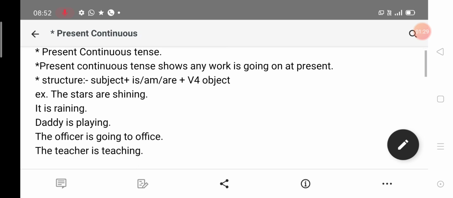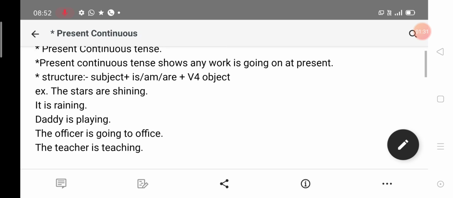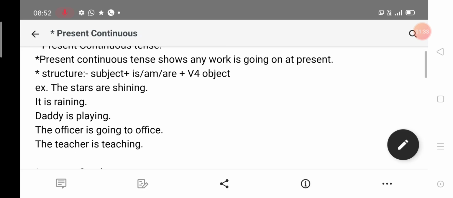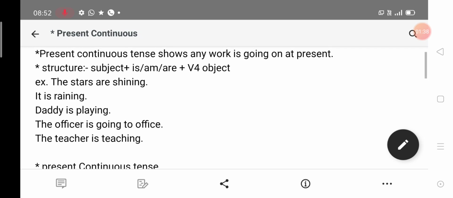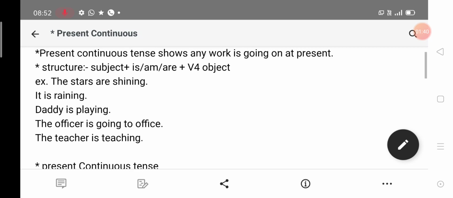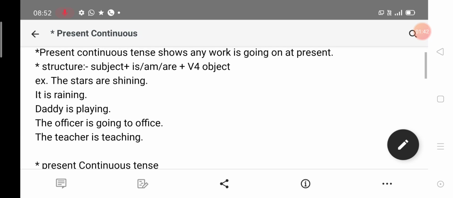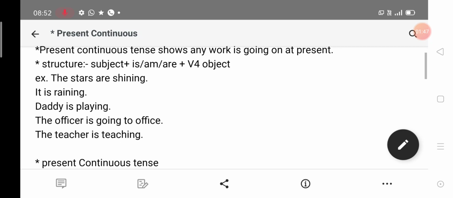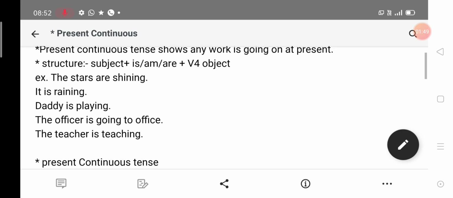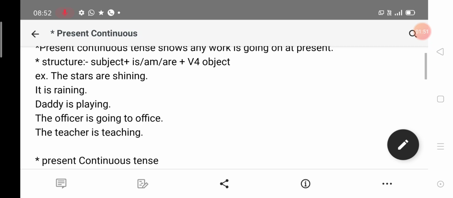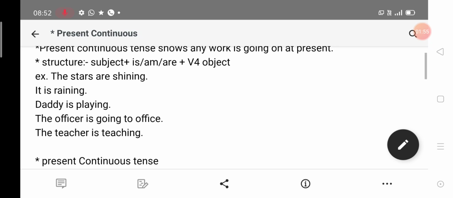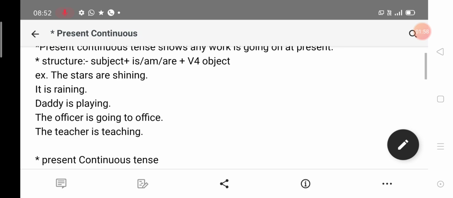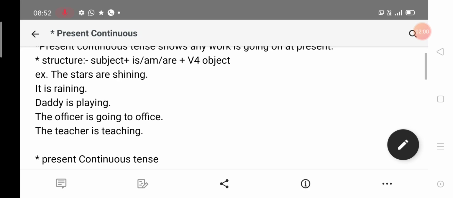Okay. So if the subject will be singular, we will use is. If the subject will be plural, we will use are. If the subject will be I, we will use am. Then again we will use verb before. Verb before means verb plus ing. And then again object. Understand once again? Subject plus is, am, are plus verb before plus object.